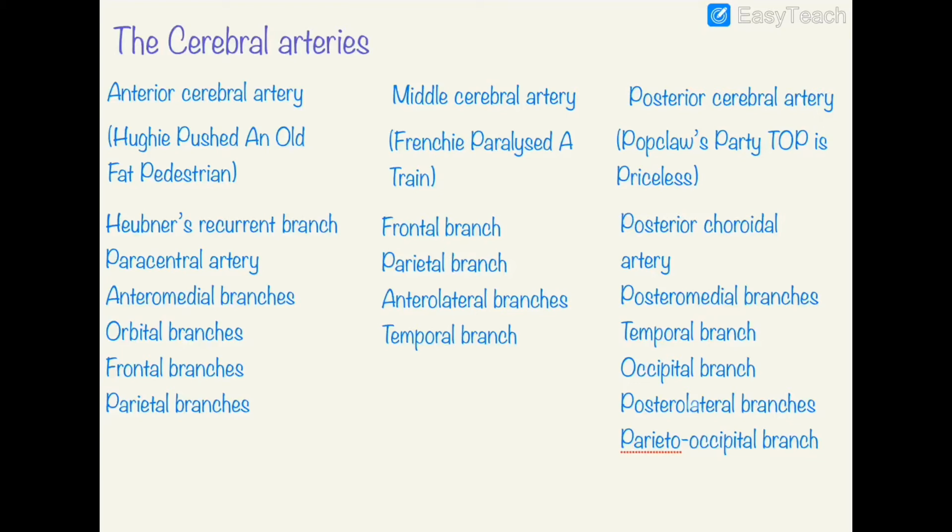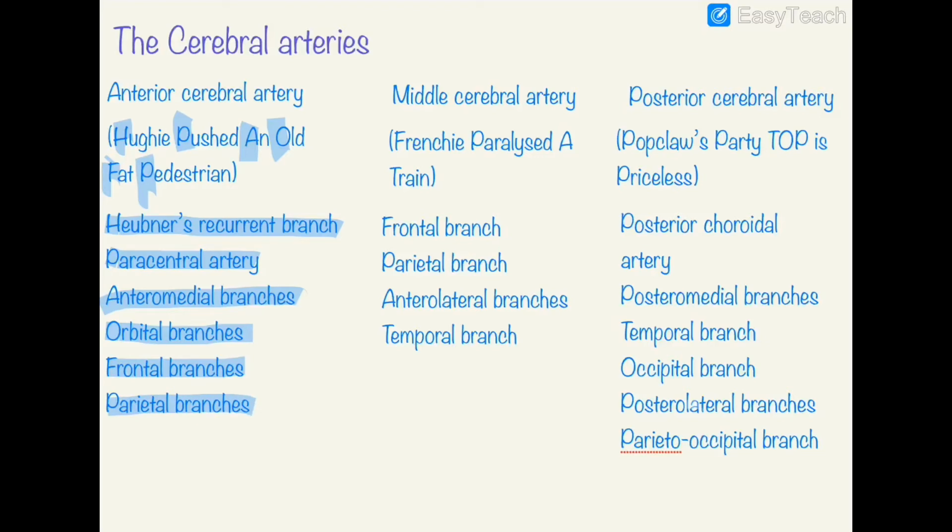Now let us go through the names of the branches of the three cerebral arteries and a mnemonic for each to memorize the branches. The first is the branches of the anterior cerebral artery. The mnemonic is "You pushed an old fat pedestrian." So the branches are: for H, Hübner's recurrent branch; for P, the paracentral artery; for A, the anteromedial branches; for O, the orbital branches; for F, the frontal branches; and for P, the parietal branches.